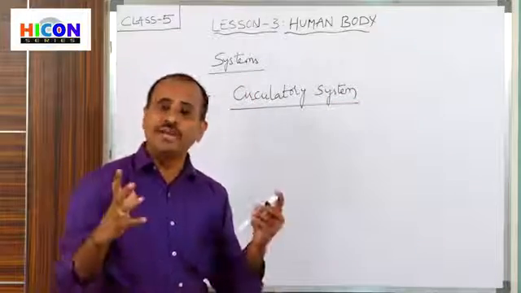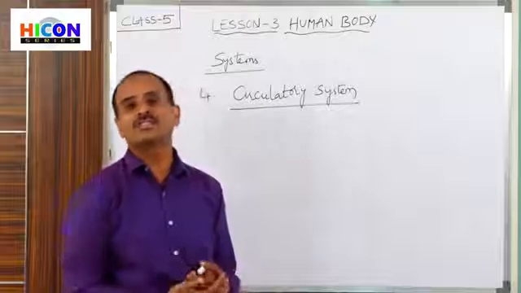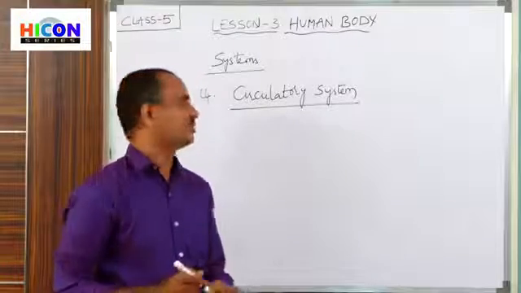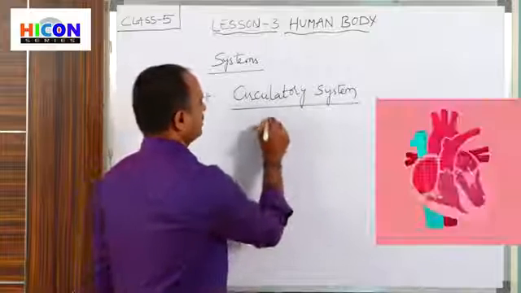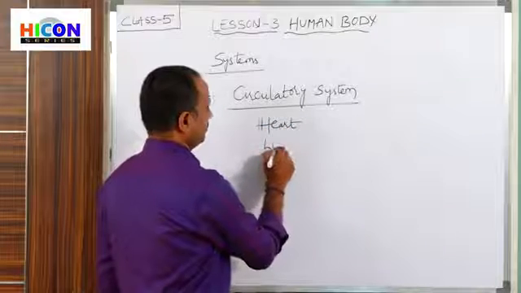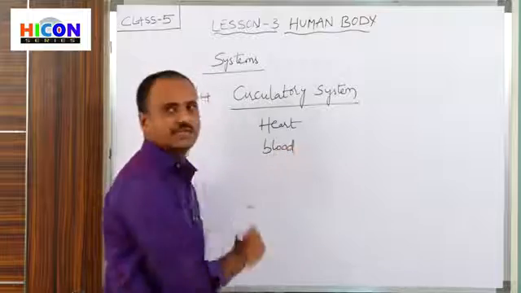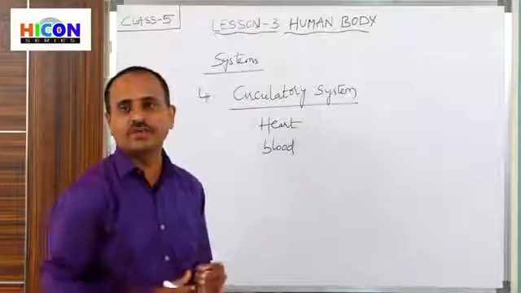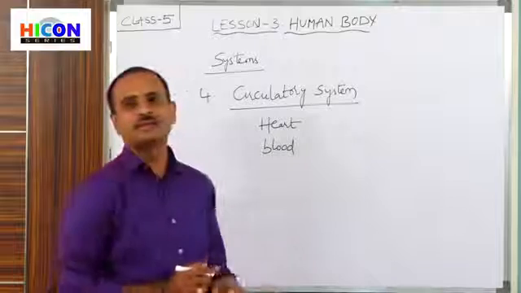What are the main parts present in the circulatory system? The main parts present in the circulatory system are the heart and blood vessels.